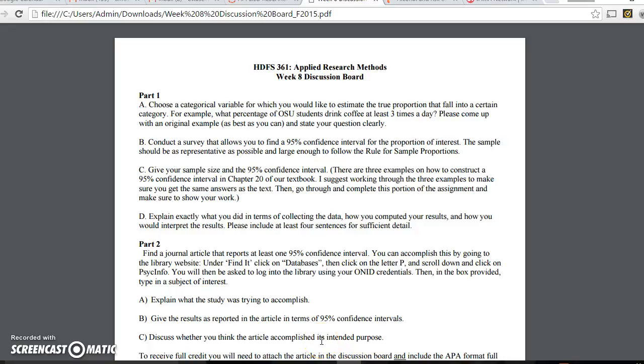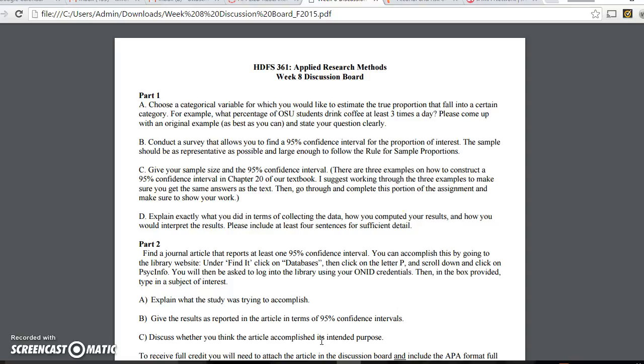Hi everyone, it's Tim. I just want to check in with you all about this week's discussion board, because there's a couple tricky parts to it, or at least learning confidence intervals was tricky for me when I first learned about them. So I just want to share a couple tips that helped me learn it.